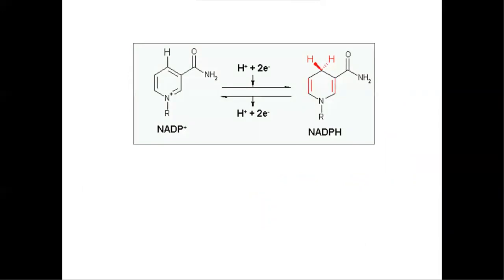Let us know a little more about coenzymes. It is not possible for coenzymes to carry out biochemical reactions without enzymes. The basic function of a coenzyme is to share the electrons, atoms, or functional groups which are essential to catalyze the reaction at the enzyme active site. For example, NADP acts as a universal electron carrier, which accepts electrons and hydrogen atoms and gets converted into NADPH. This is a reversible reaction.